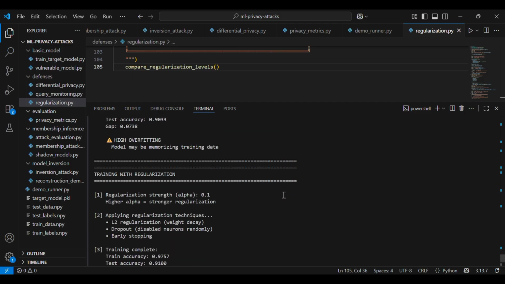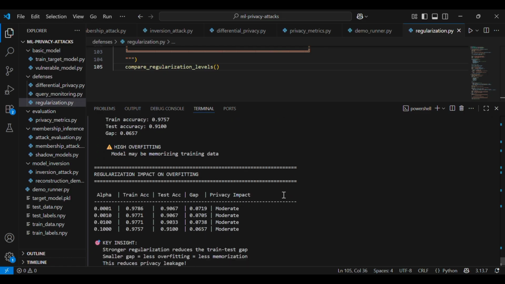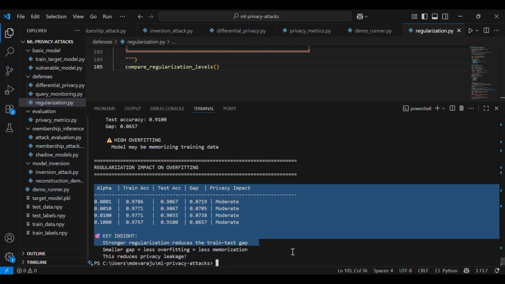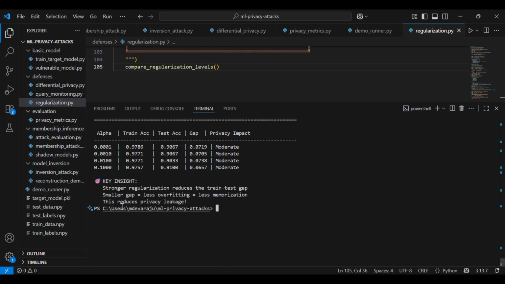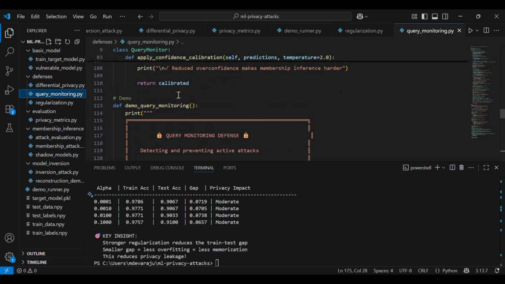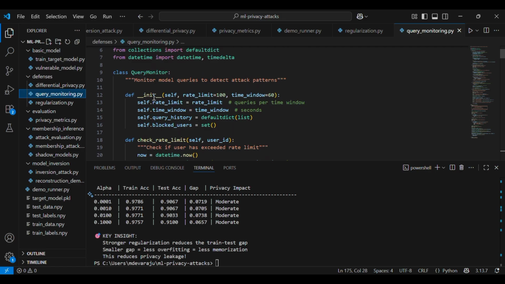The beautiful thing about regularization is we only lose 1 to 2% of accuracy, compared to the 8% loss with DP. So regularization is a cheaper defense, though without mathematical guarantees. If your model generalizes well, it's hard to attack. The membership inference attack we ran earlier, on a strongly regularized model, drops in accuracy from 75%. The model inversion correlation drops from 0.78 to 0.45, a significant improvement.